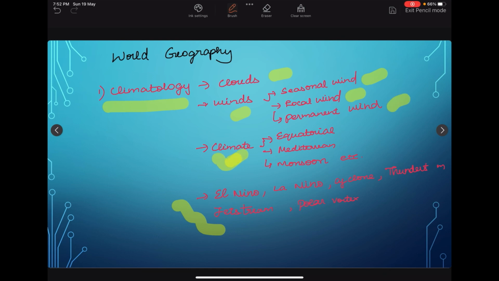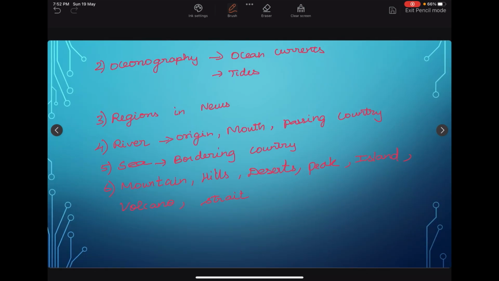In the climate chapter, we need to cover all types of climate: equatorial climate, Mediterranean climate, monsoon climate, desert climate, British climate, and China climate. We should have in-depth knowledge of these climates. Apart from that, we should know about El Nino, La Nino, cyclone, thunderstorm, jet stream, and polar vortex. Next, in oceanography, we need to cover ocean currents and tides.